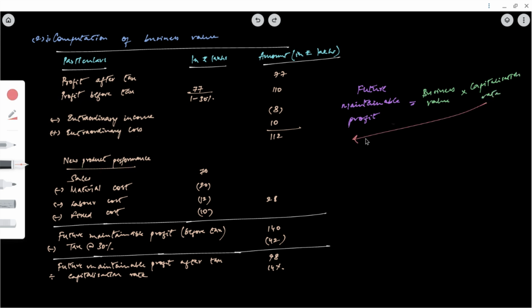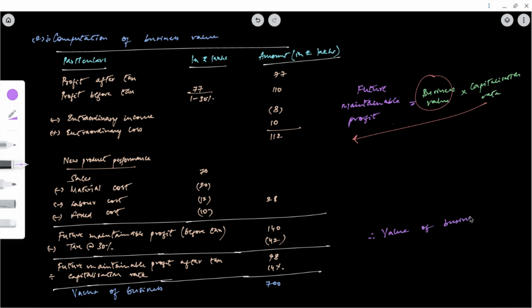So if we bring this down here, then we'll get business value. Value of business is 98 by 14%, that is 700. Therefore value of business is rupees 700 lakhs. So with this, first bit is done.